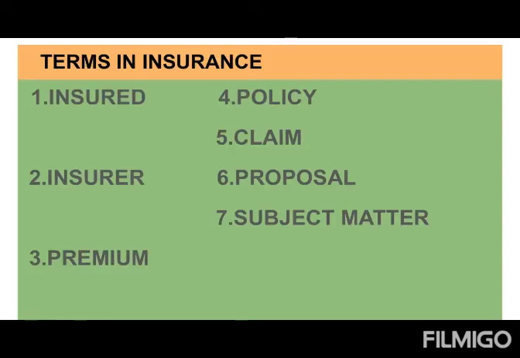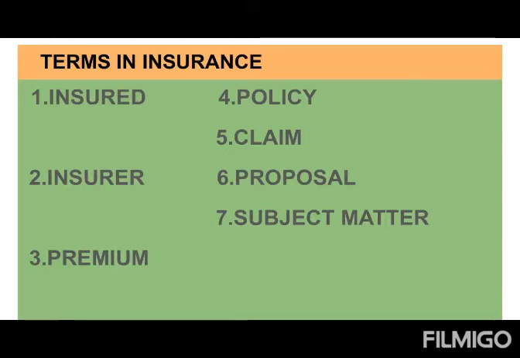The first one is called as insured. Just now I told insured means the person who takes the policy. The person who takes the policy for protection against certain loss is called as insured. In life insurance, the insured is called as the assured also. Or in short, we can say insured is the policy holder who is taking the policy.